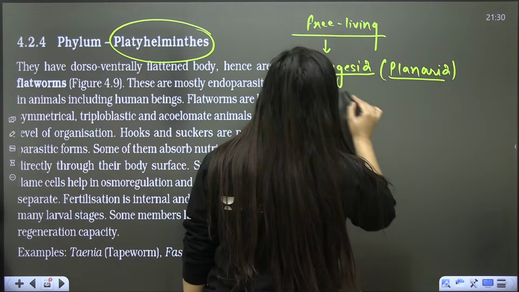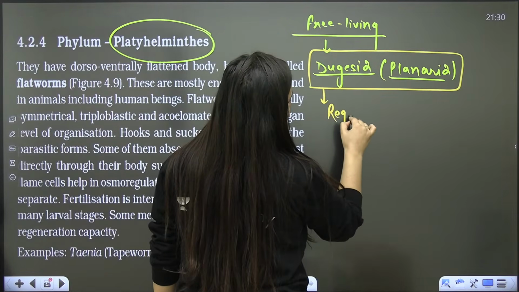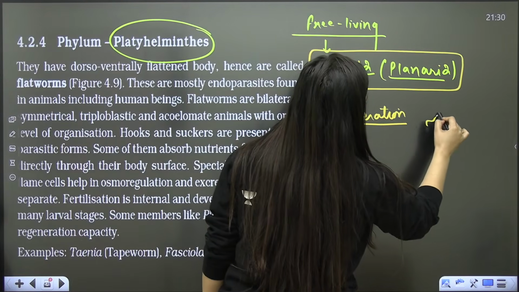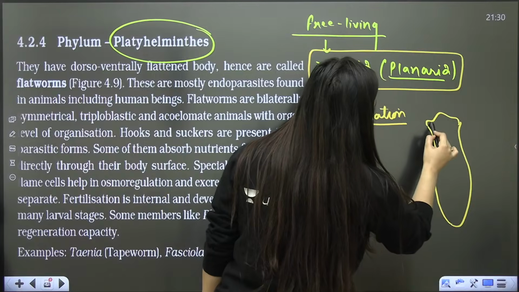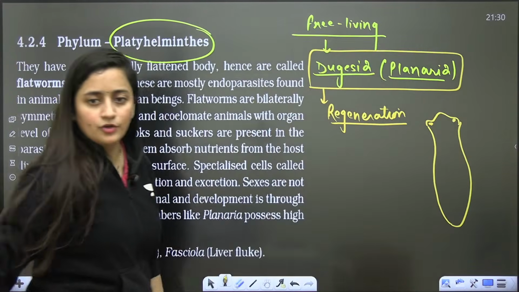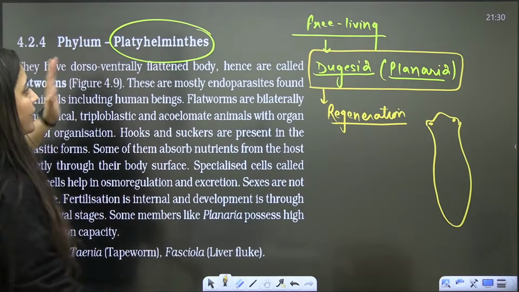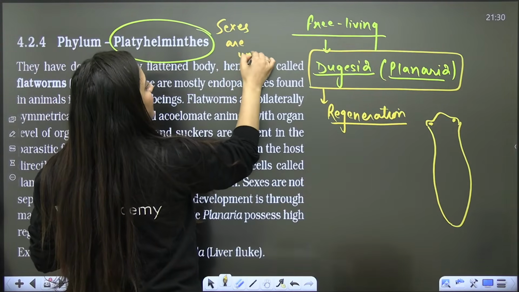Is that clear? Right? And it is having the great power of regeneration. Here we will see regeneration as well. I don't know whether you remember that diagram or not. Something like that. Do you remember that? So it shows a great power of regeneration. Right? Dugesia is free living. Now here also sexes are united, matlab they are monoecious.